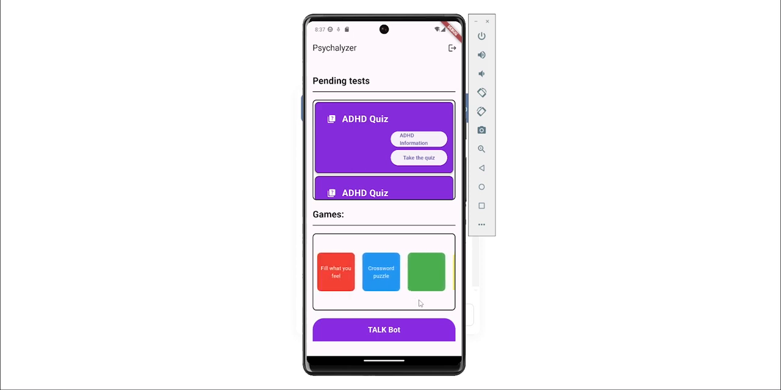The aim is to assess the child in every possible way and make an interactive application so that children won't get bored using it. This was our early prototype of our app.